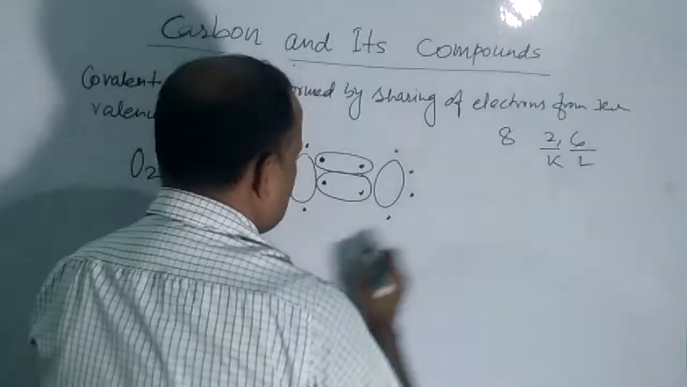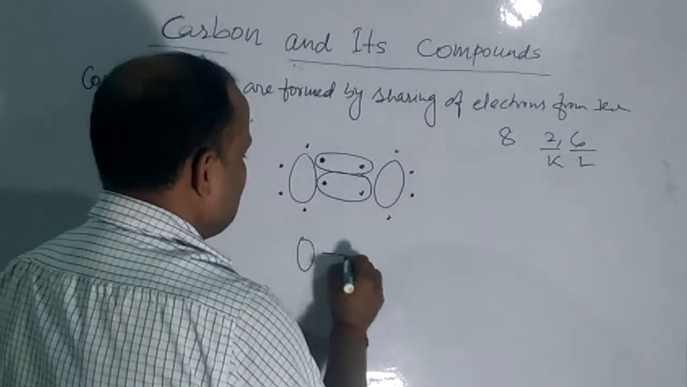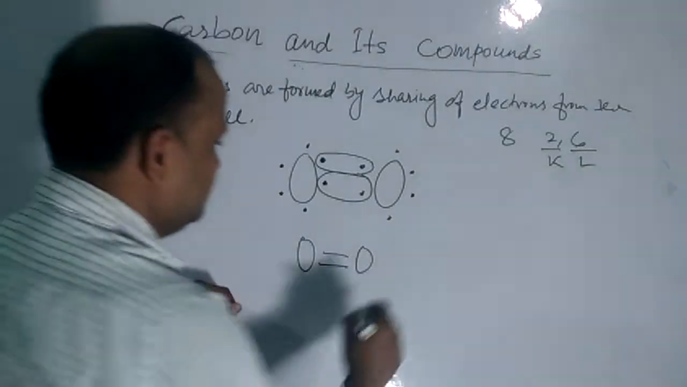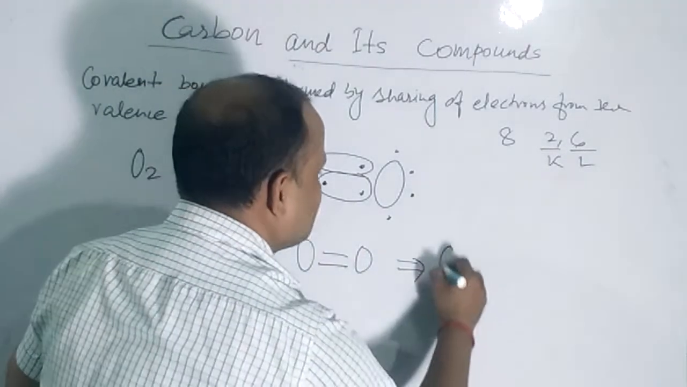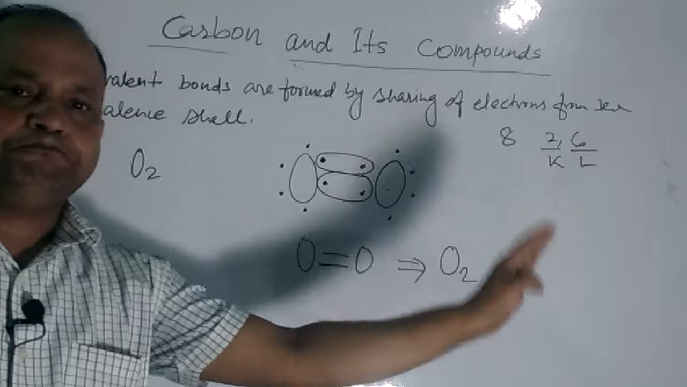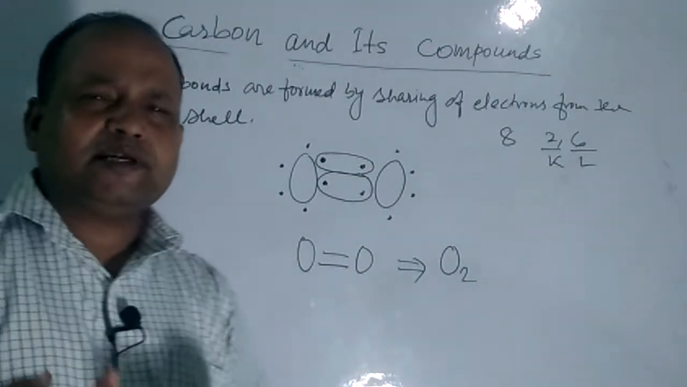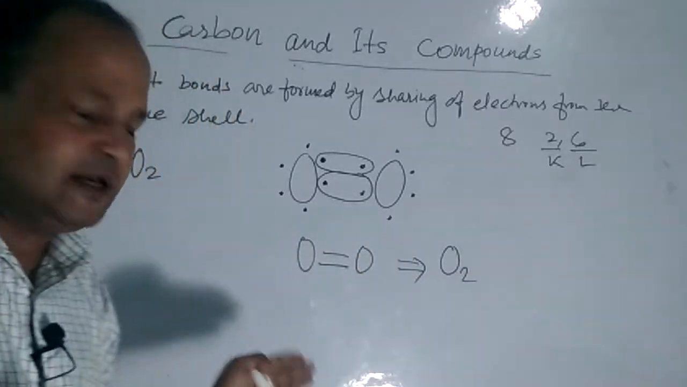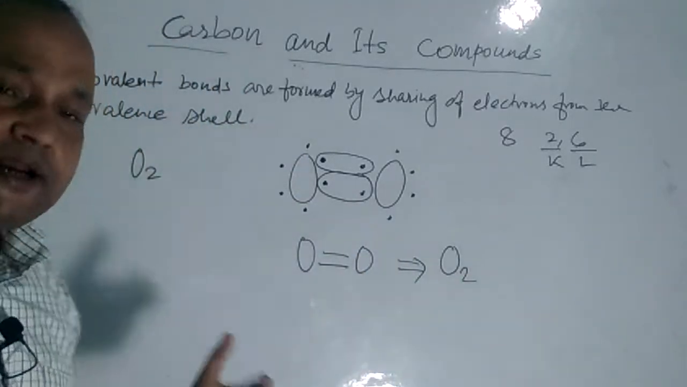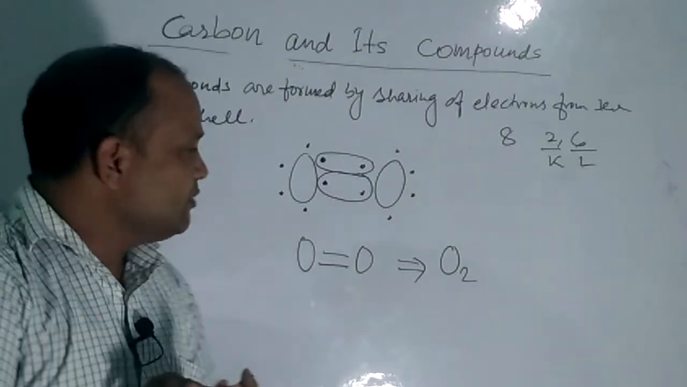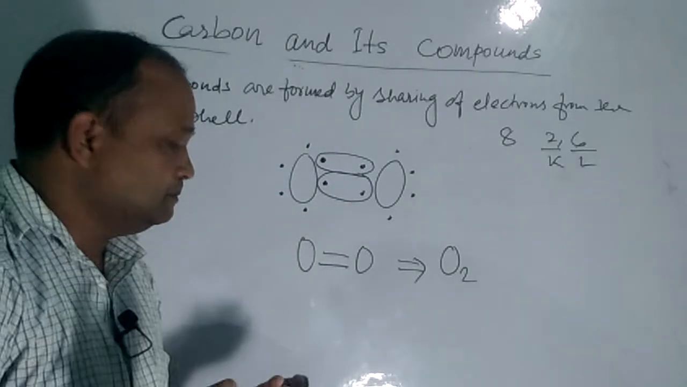So it can also be written like this, O double dash O. This implies O2. So this is the double bond formation in oxygen. In the same way, when you do the sharing of electrons in the case of the nitrogen molecule, you have to go for a triple bond.